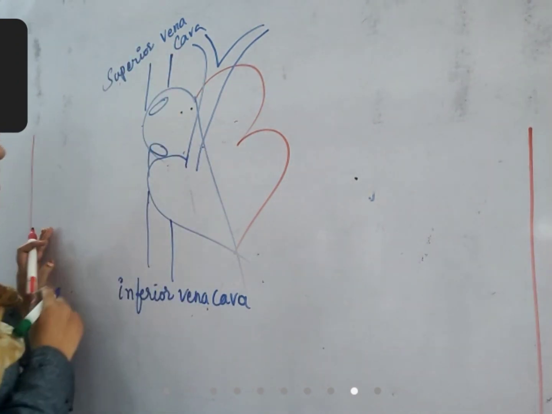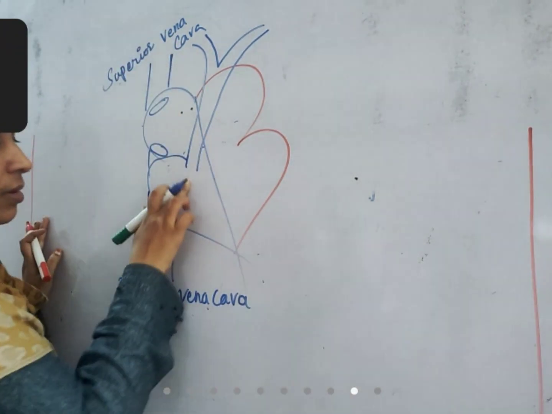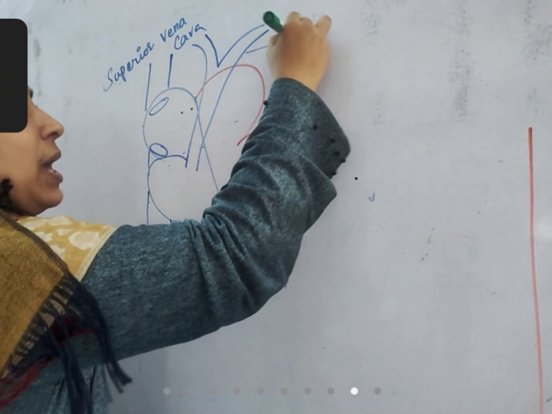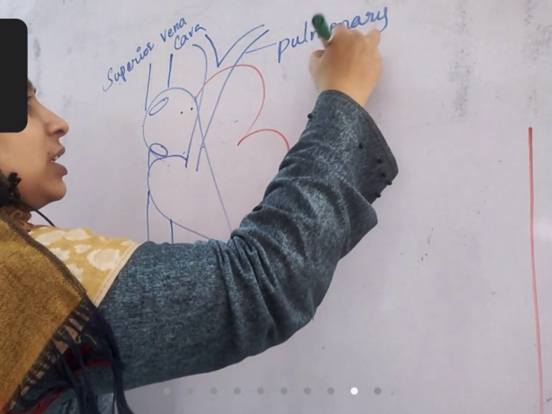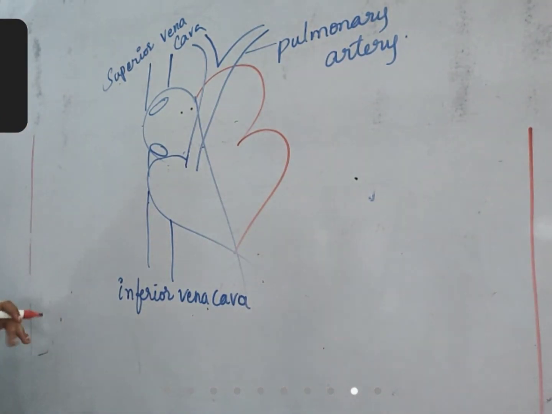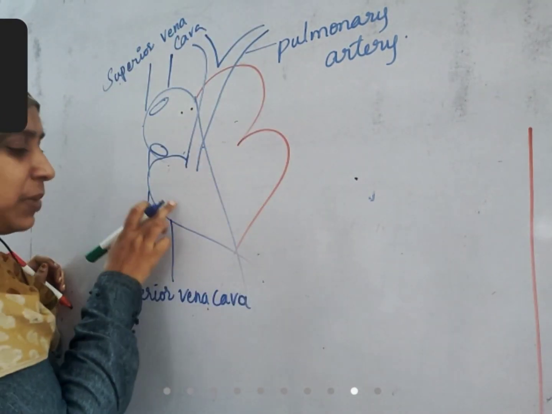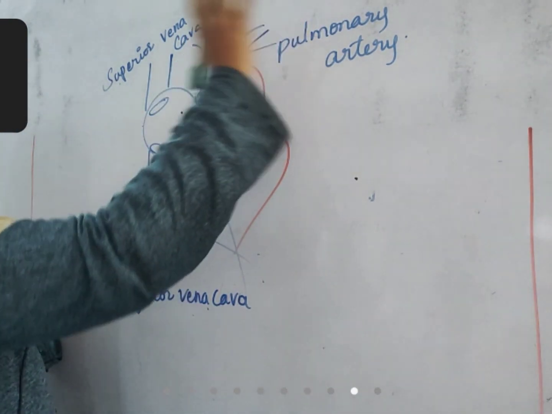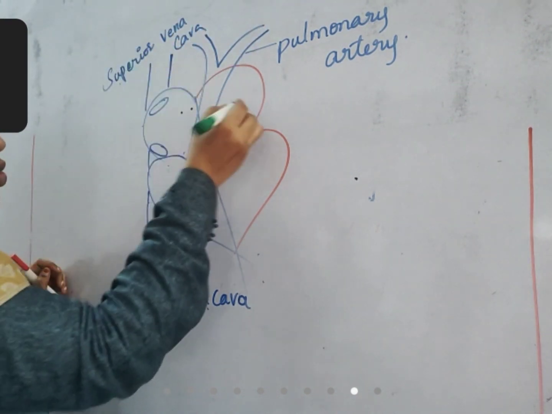This blood vessel which carries the blood from the right ventricle to the lungs is called the pulmonary artery. The pulmonary artery carries blood from the right ventricle to the lungs. From the lungs, it should come back.